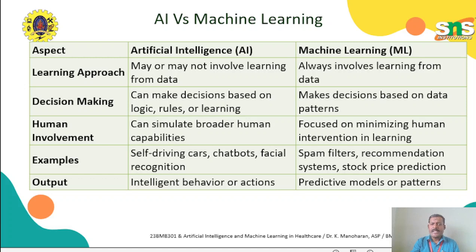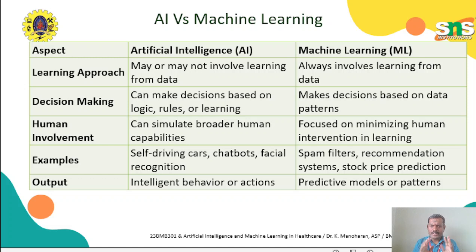But in machine learning, the output depends only on the data patterns. It learns only from data and predicts the outputs. The output purely depends on the input data. On human involvement, artificial intelligence can simulate broader human capabilities. It tries to replace or mimic human beings in the best ways. Machine learning focuses on minimizing human intervention in learning. The system can learn completely from data and predict the outputs. That means it reduces human involvement, but it cannot replicate human things.